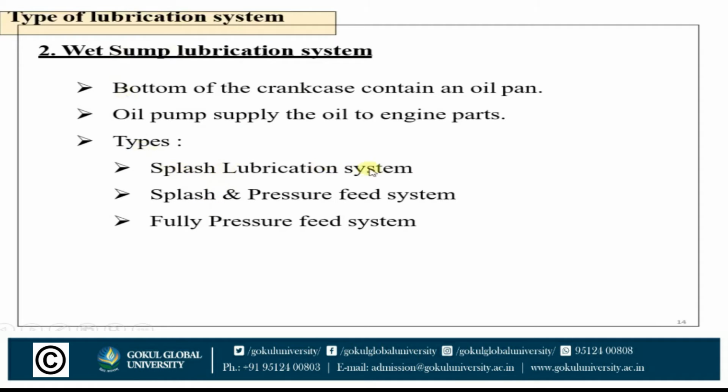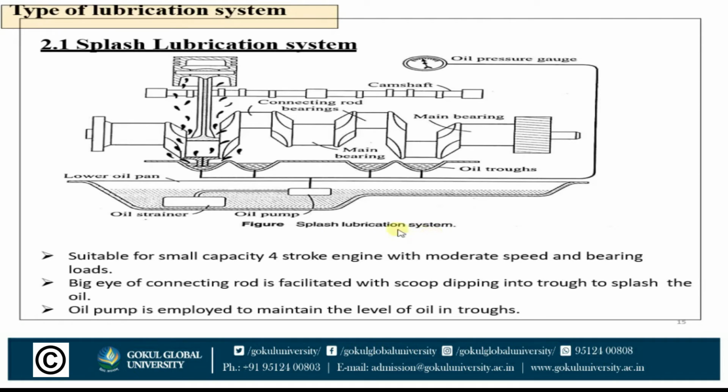So there are three types of wet sump lubrication system. The first one is the splash lubrication system. The second one is the splash and pressure feed system. The third one is the fully pressure feed system. We will discuss them one by one. Here it is, the first one, the splash lubrication system.